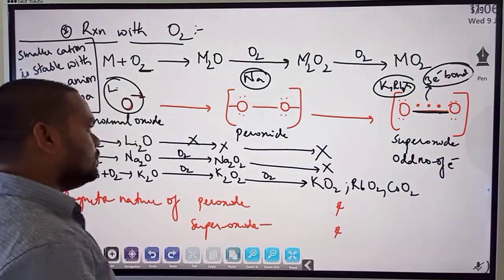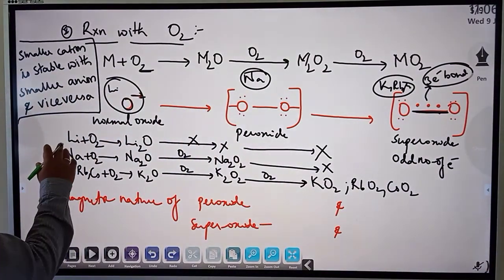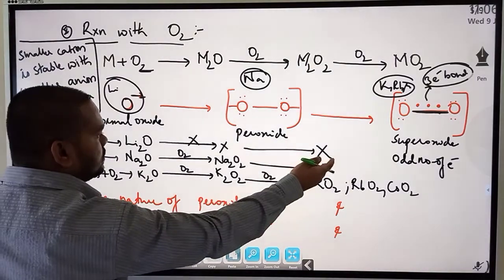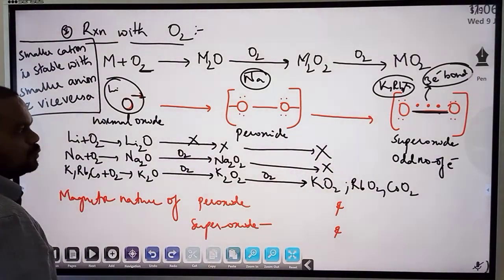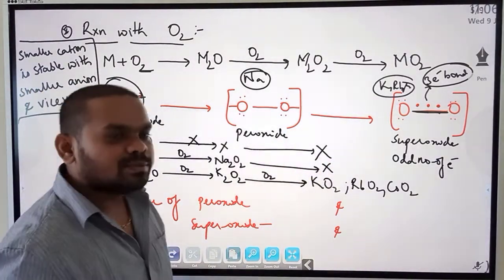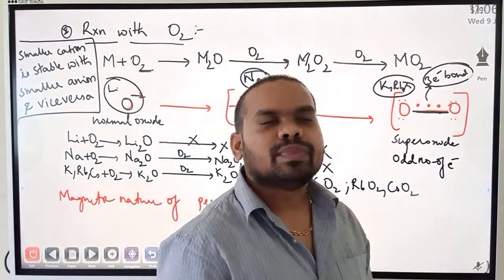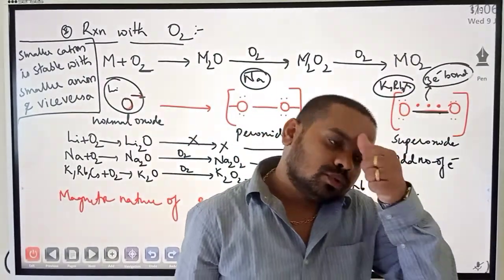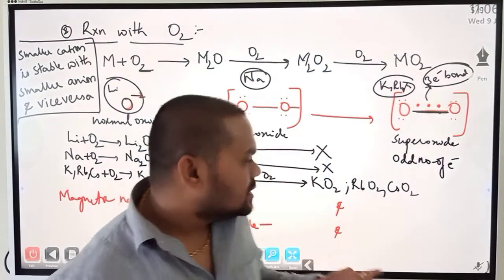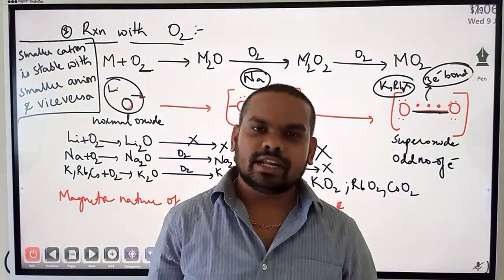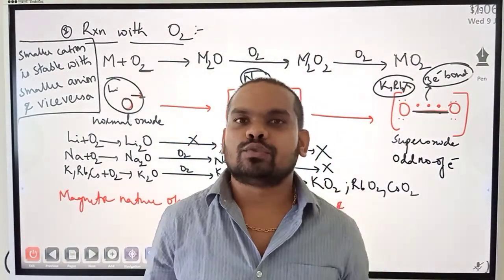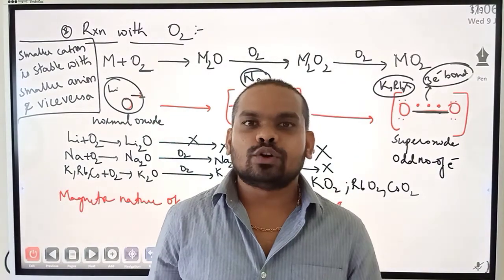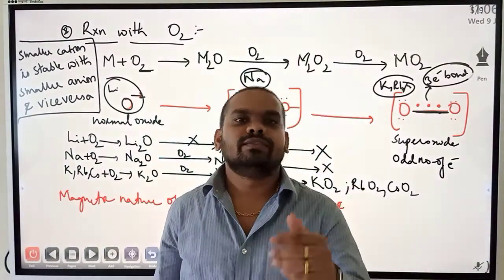So the point is this: lithium cannot form peroxides and superoxides. In some books it is mentioned that lithium peroxide is there. Yes, it is true, and similarly sodium superoxides are also there, but in very minute quantities, in traces, so we neglect it.